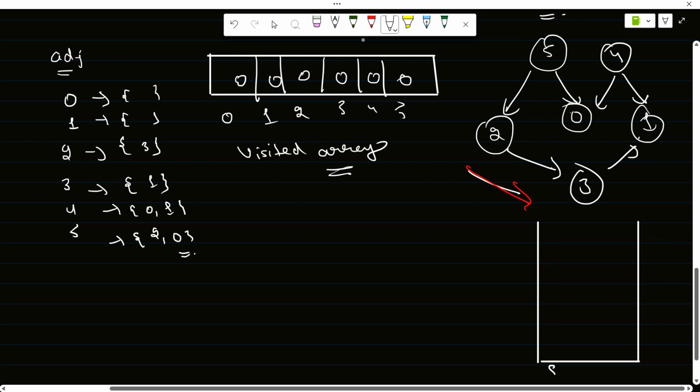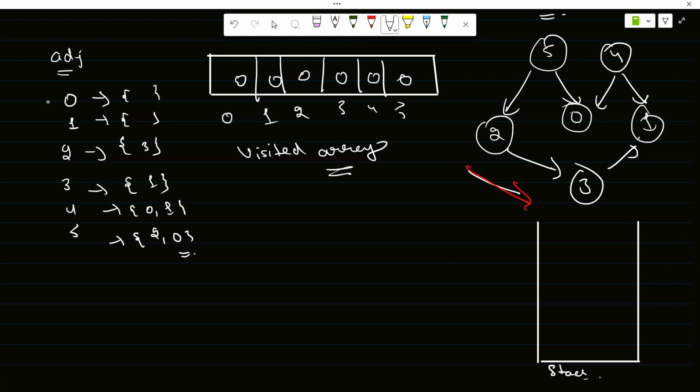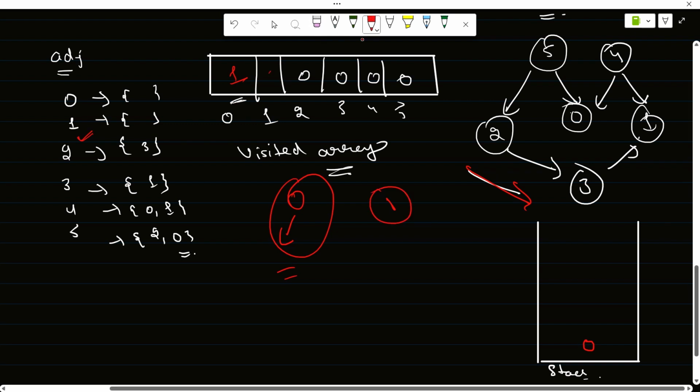Right, stack. Now first 0 is not visited, so we call DFS on 0 and mark it visited. For 0 there is no further edge, so we push it into the stack. Now 1, similarly we mark it visited and call DFS on 1. There are no further edges, so the DFS call stops and we put it on the stack.